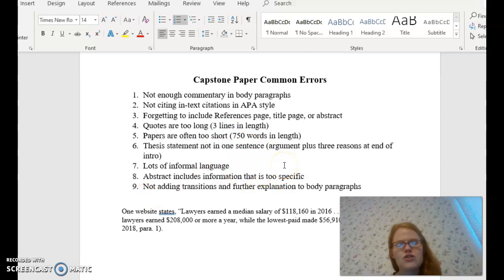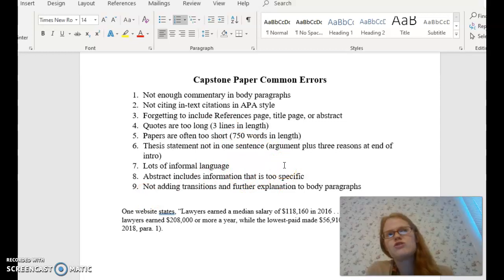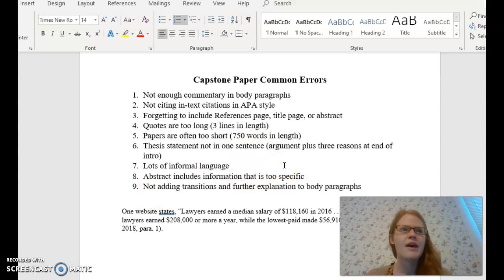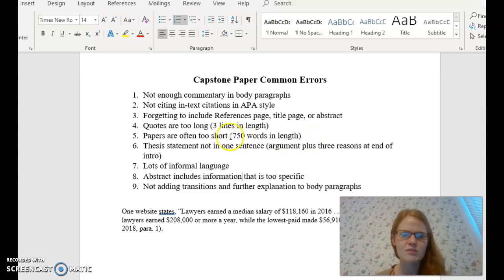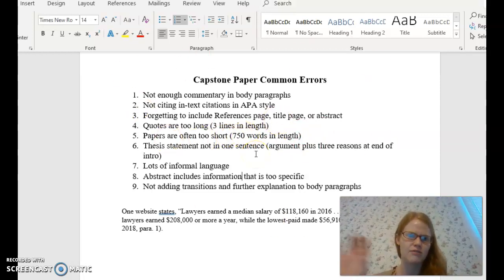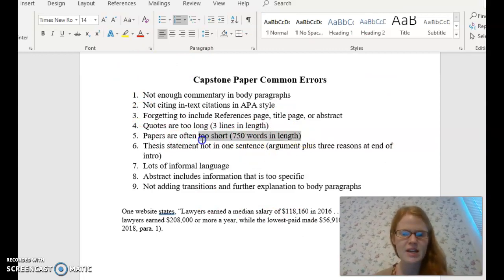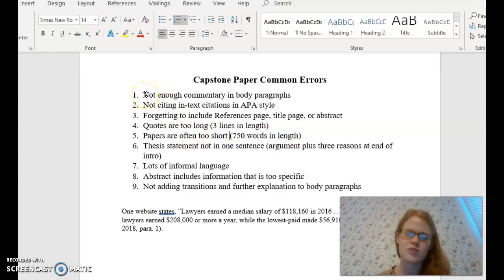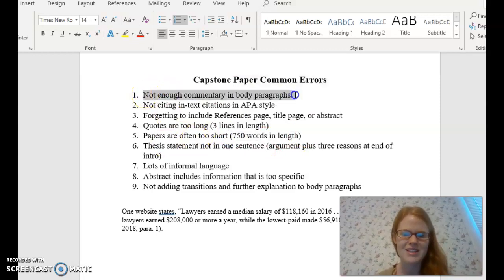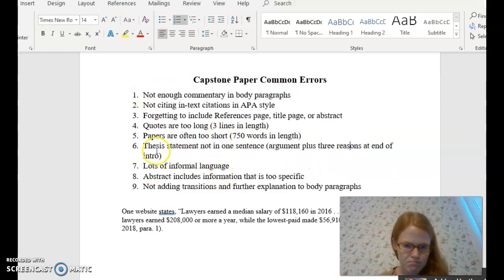So, I mean, that means each paragraph should maybe be about 150 words or so, maybe 200 words. But again, just make sure that, you can select your document. You can see kind of what the body of your paper is, but your paper itself should be 750 words in length. So again, usually when students don't have a long enough paper, it's because they don't have enough commentary in their body paragraphs.